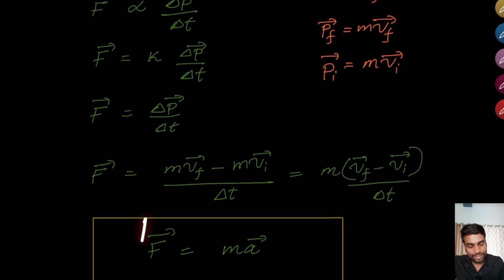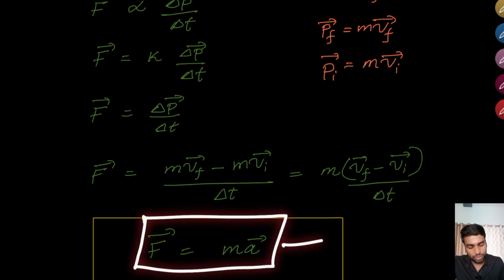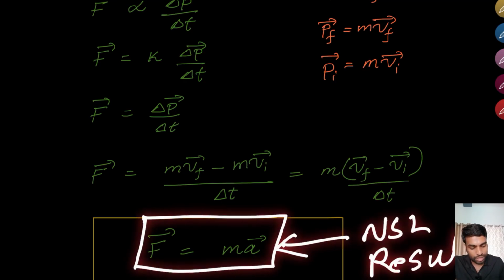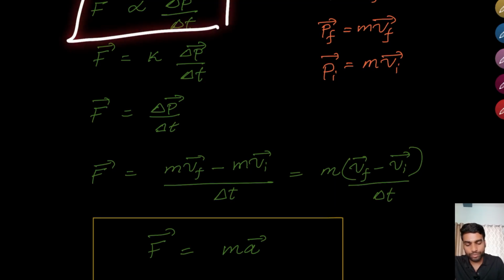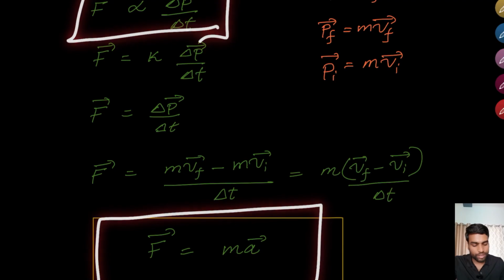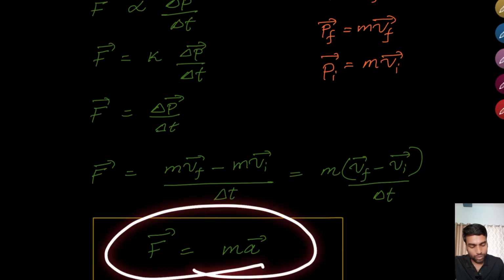Remember, this is not the direct statement of Newton's second law, but a result of Newton's second law. The actual equation for Newton's second law is this one. You may wonder why I'm saying this is not a general equation. The reason is this equation is only valid when mass is constant.